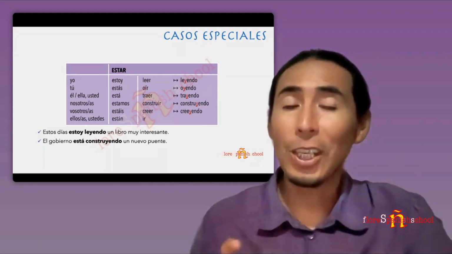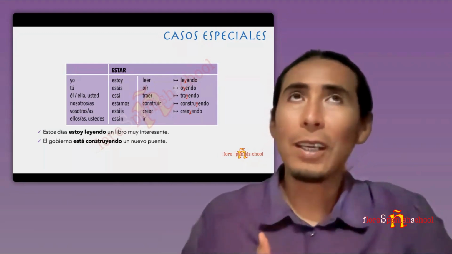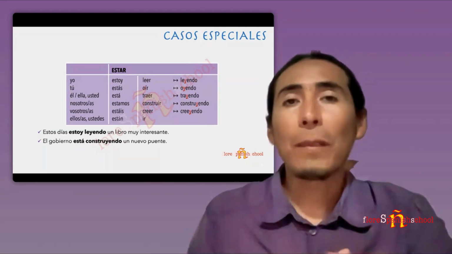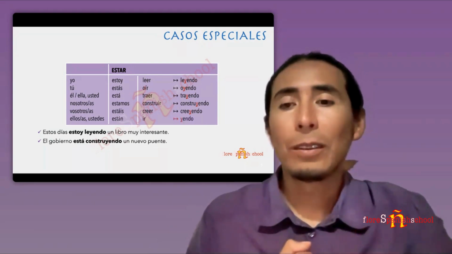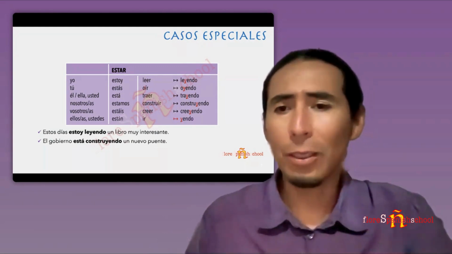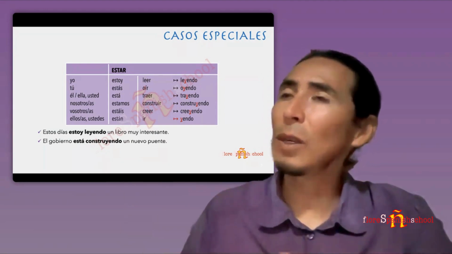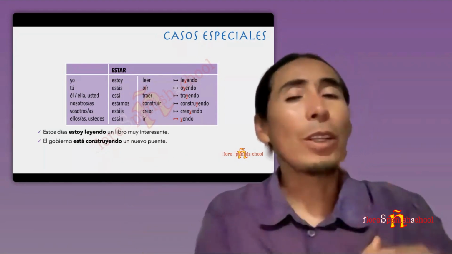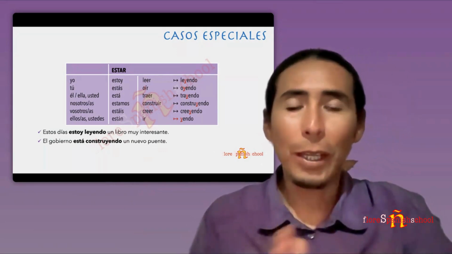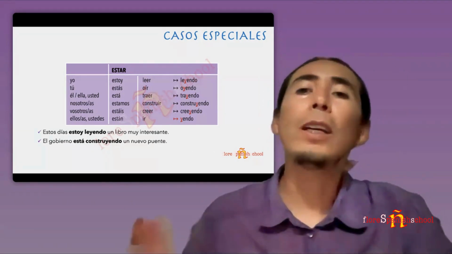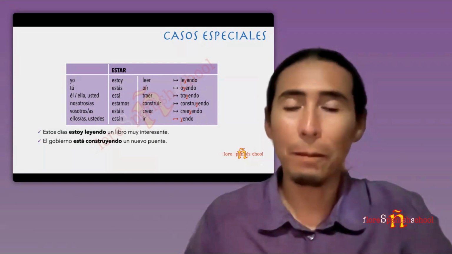Ir, the shortest, the smallest verb in Spanish, is also in this group because ir becomes yendo. Where are you going? ¿Dónde estás yendo? Where are you going right now? If you find a friend on the street who is running or going somewhere, you can ask, hey, ¿dónde estás yendo? Where are you going? Remember, an action that is happening right now or in our lives, like estos días estoy leyendo un libro muy interesante.